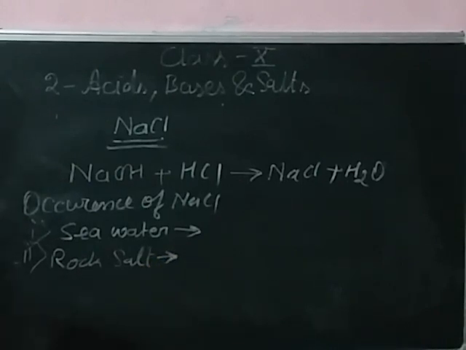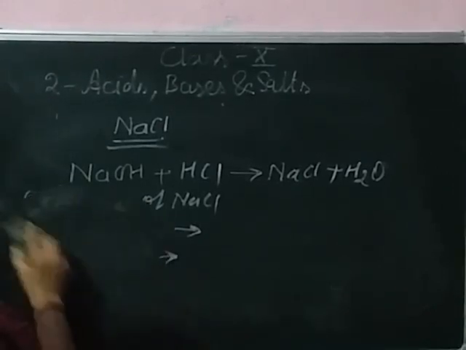Common salt forms solid deposits in several parts of the world. These large crystals are often brown due to impurities, and this is called rock salt. So these are the occurrences of NaCl.